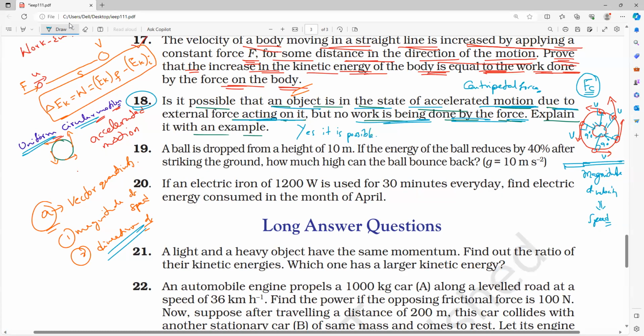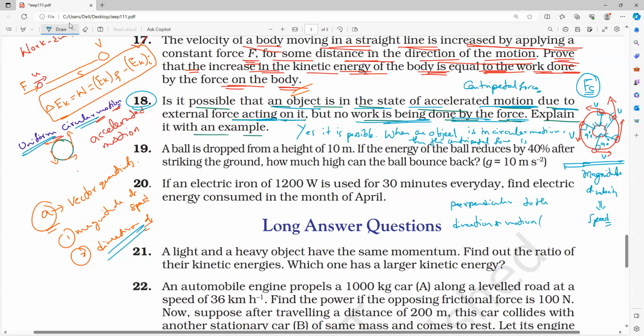When an object is in circular motion, then the centripetal force is perpendicular to the direction of motion.